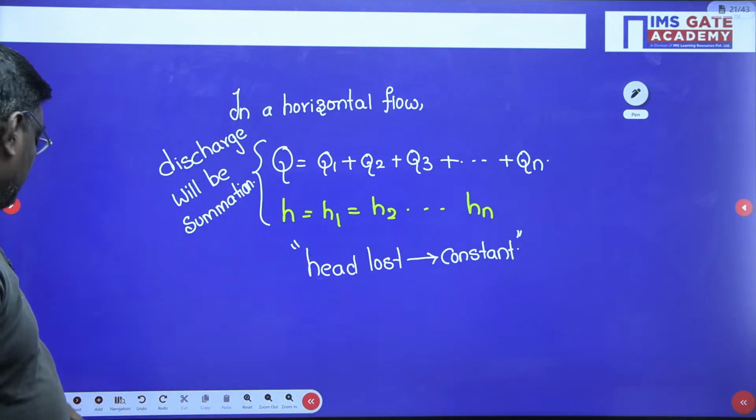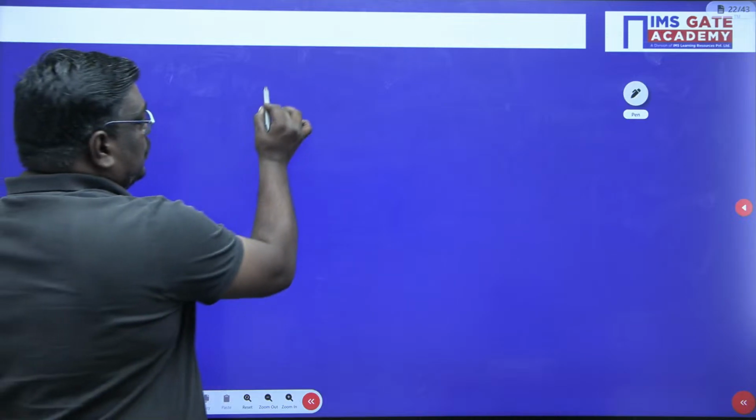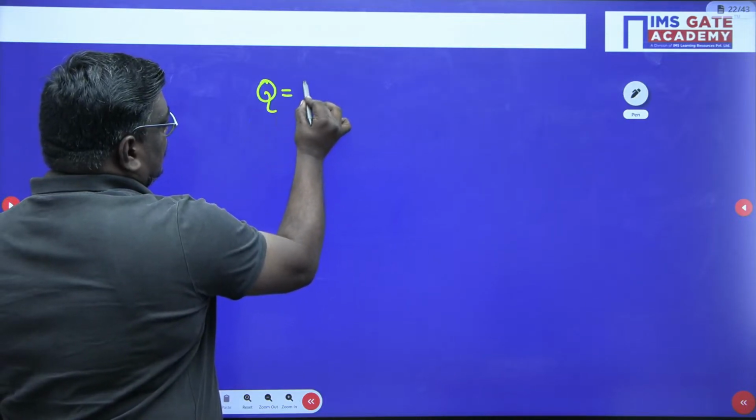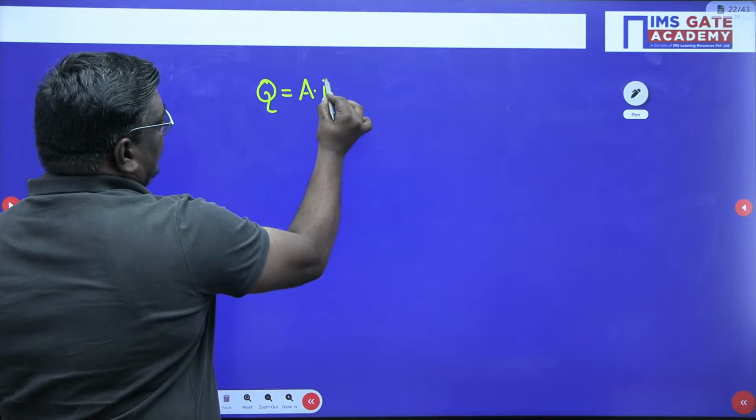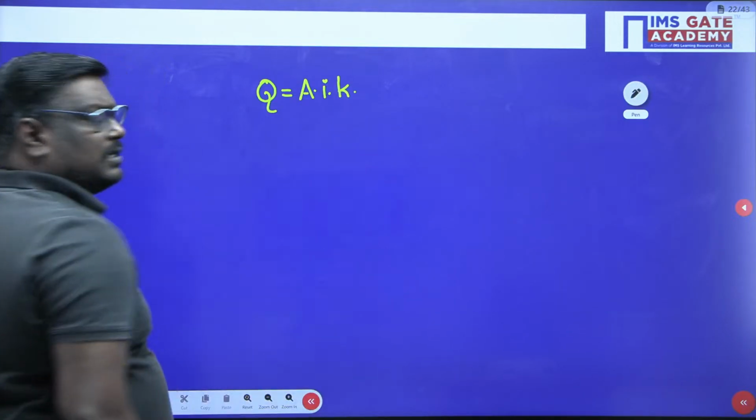Now let me tell you, my dear students, what is Q? I told you from the constant rate test, it is nothing but A into I into K. Yes or no?